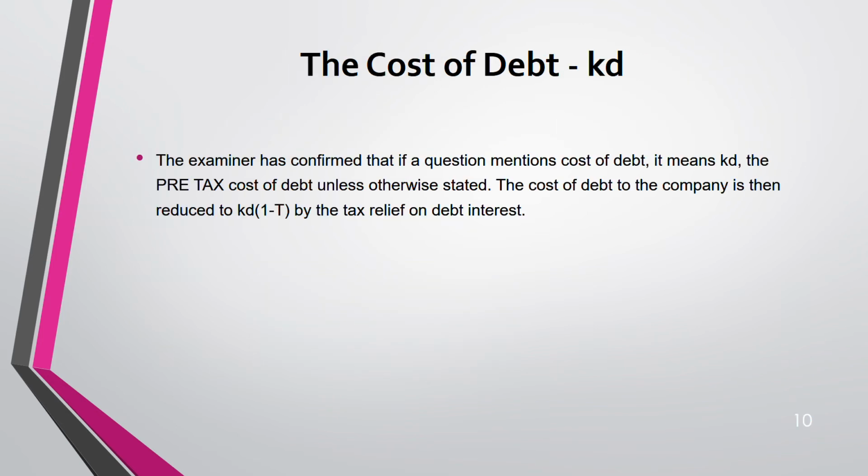Now that's over. Coming to cost of debt. This is easier, trust me. Most of your marks are for cost of equity, because a lot of workings are required. De-gear, re-gear, use the capital asset pricing model or dividend valuation model or Modigliani and Miller to find cost of equity. Cost of debt, on the other hand, is easier, because there are not so many methods. You just have to deduct 1 minus tax.